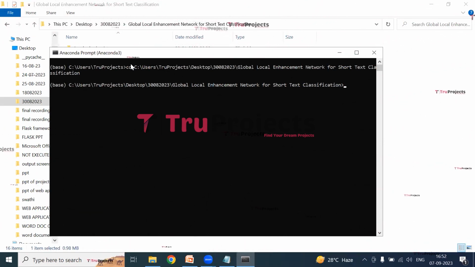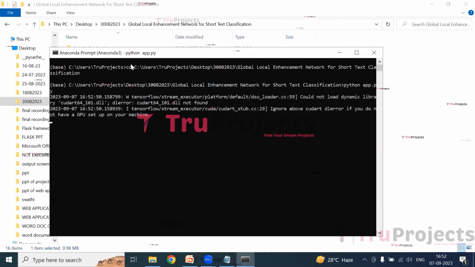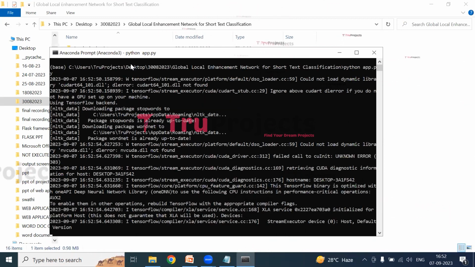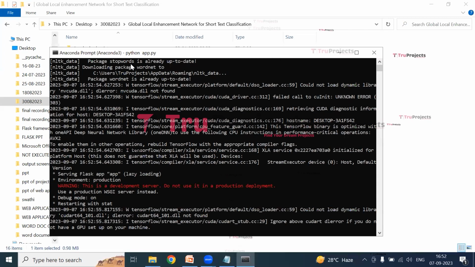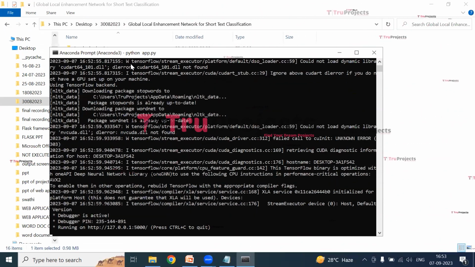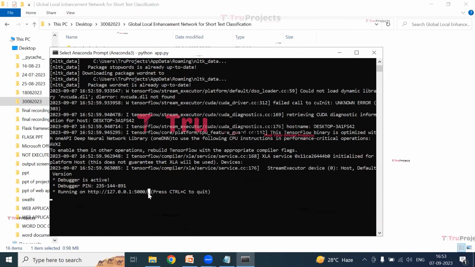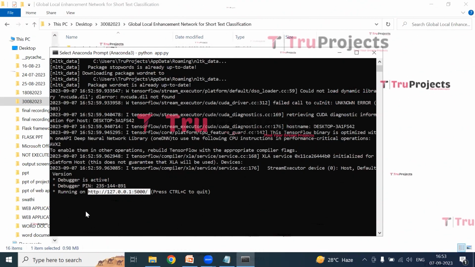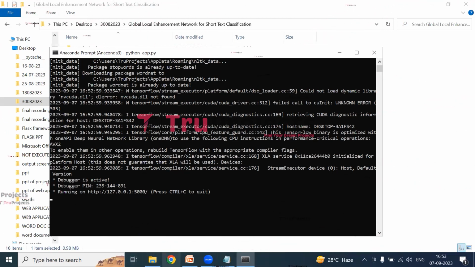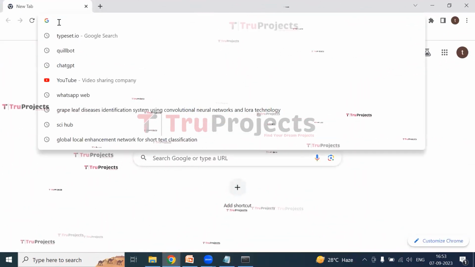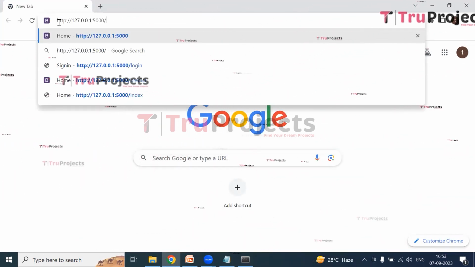After that, we need to type python space app.py and hit enter. After running the app.py file, the Flask framework will host the application locally at the default address. This is the address and port. Now copy this local link and paste this link into any web browser. I usually prefer Google Chrome and hit enter.